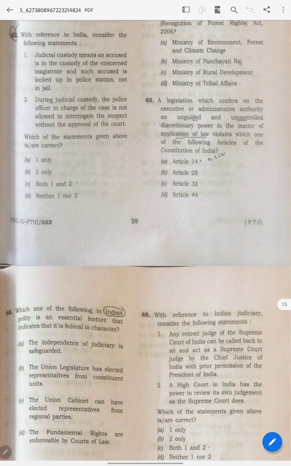And this is a very basic thing, dude. Come on. Okay, uncontrolled, unguided. Rule of law will be affected. So the answer is A.